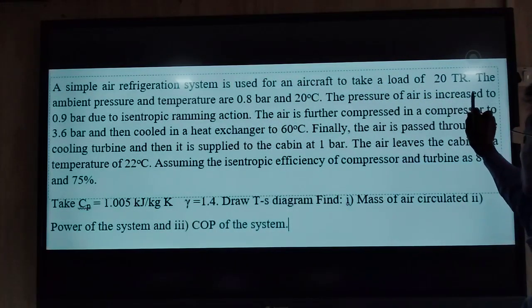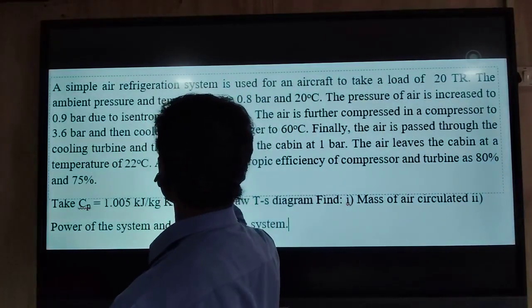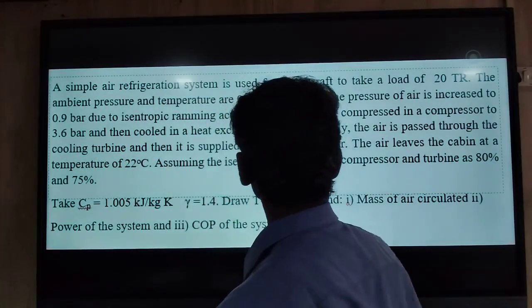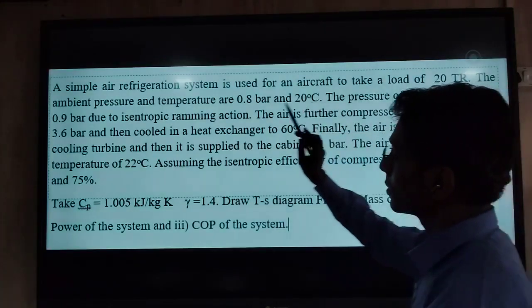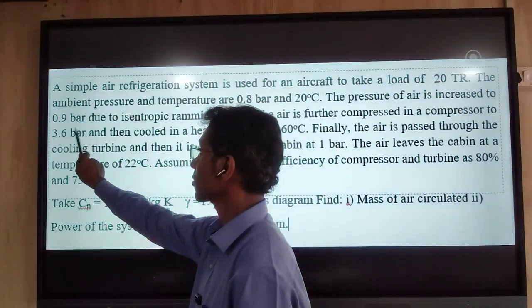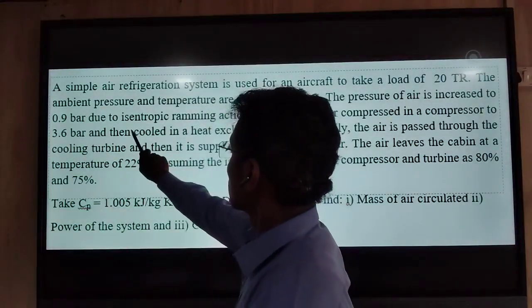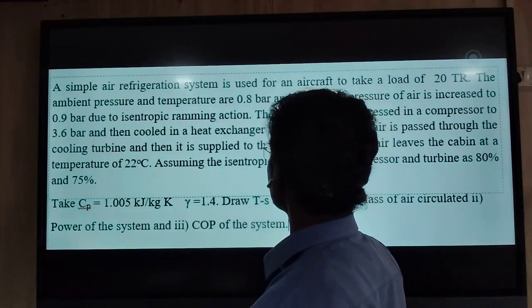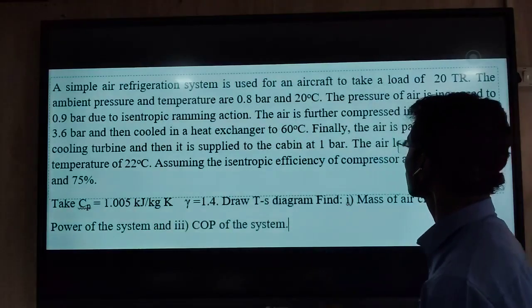The pressure of air is increased to 0.9 bar due to isentropic ramming action, so here after ramming the pressure is given. The air is further compressed in a compressor to 3.6 bar, which is the pressure after compression. And then it is cooled in a heat exchanger to 60 degrees Celsius, which is the temperature after the air cooler.